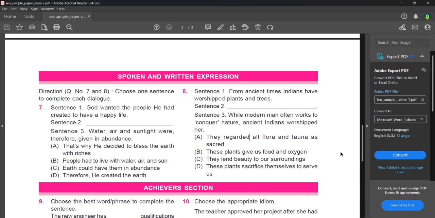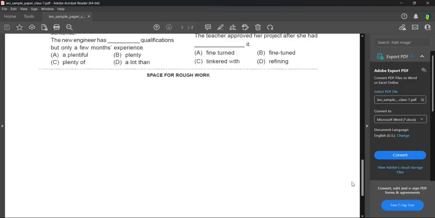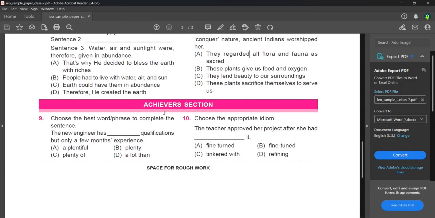Now let's go to the next question. Now the achiever section. This section usually carries 4 marks. So these are very important. You should not leave it. Choose the best word or phrase to complete the sentence. The new engineer has dash qualifications but only a few months' experience. So the new engineer has what type of qualifications? Only a few months' experience.